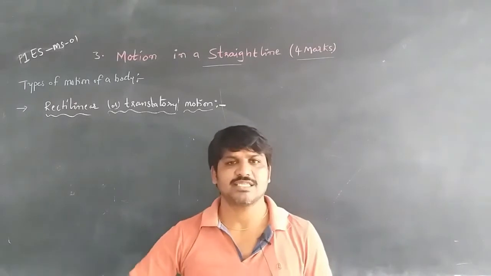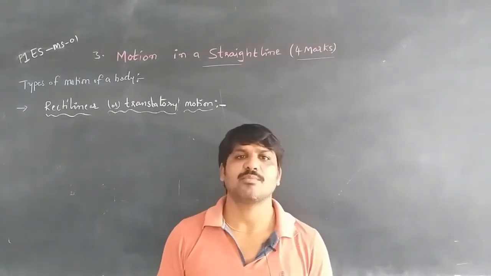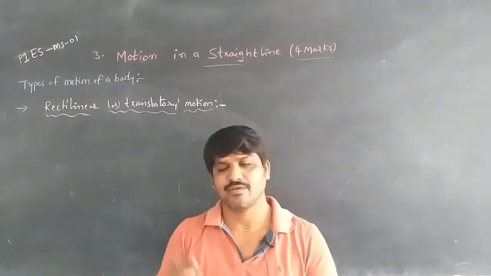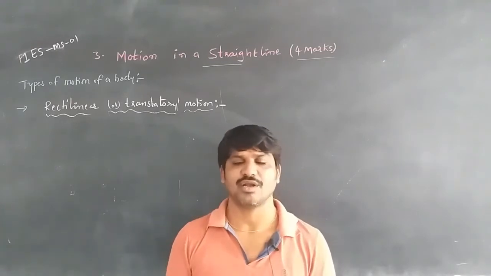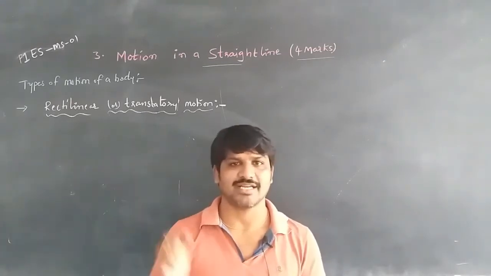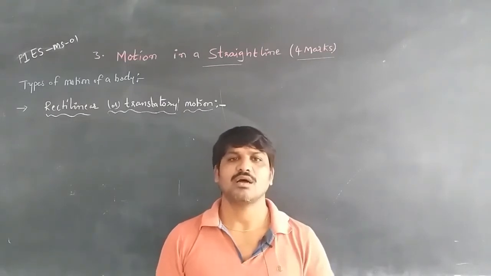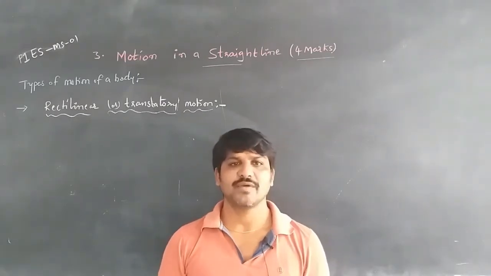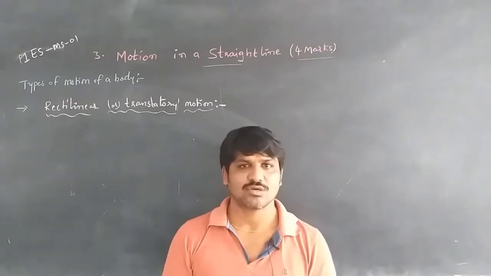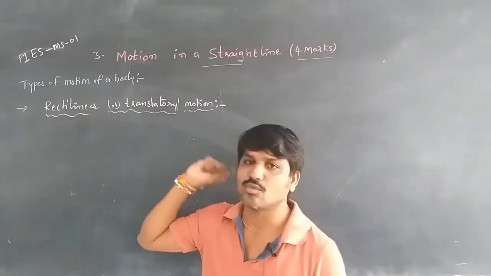First of all, rectilinear motion means when a body or a point mass of a body, a heavy object or a point mass, is moving along a straight line, it is called rectilinear motion.